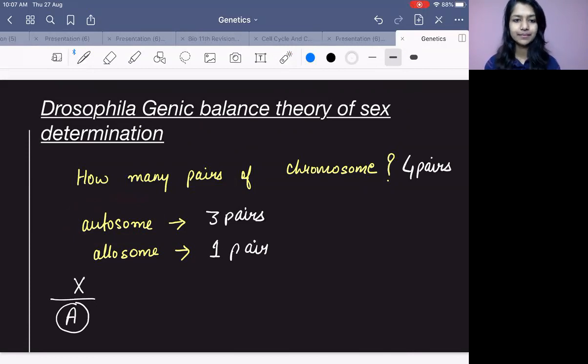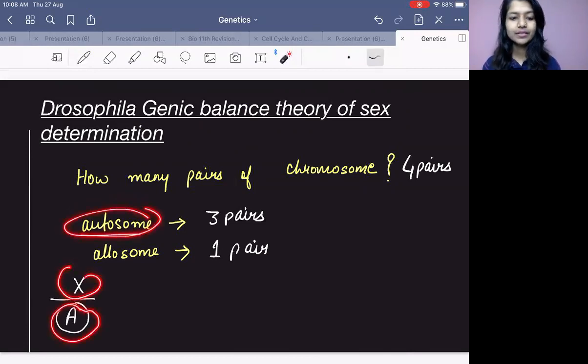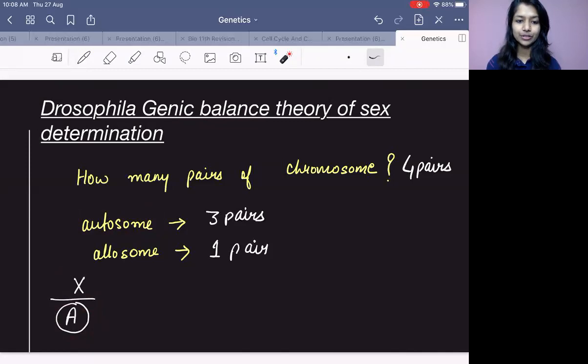That is the theory, that the ratio of number of X chromosome upon number of autosome gives us the gender of the Drosophila. Okay? X upon A ratio, where X will give you what? Female character, and they had considered that A will give male character. That was their concept. Okay?